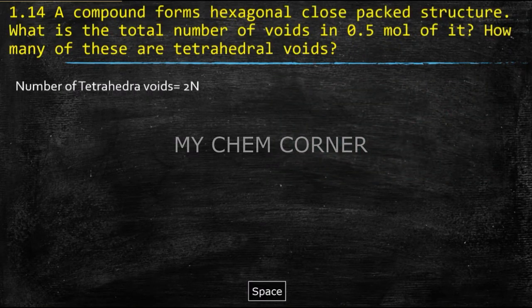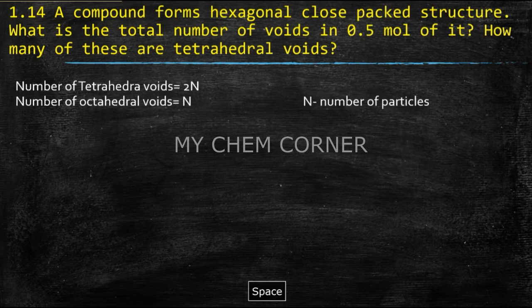Alright. Now, this question clearly says a compound forms hexagonal close pack structure. What is the total number of voids in 0.5 mole of it, and how many of these are tetrahedral voids? Before we move into the question, you need to know how many tetrahedral voids and how many octahedral voids are generally there. The number of tetrahedral voids is 2n and the number of octahedral voids is n.